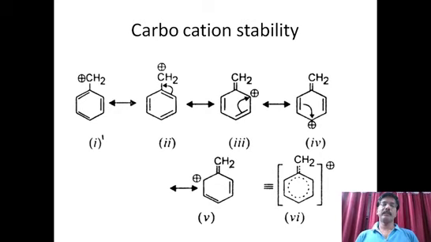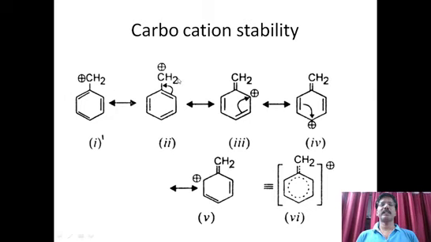When you come to the allylic and benzylic carbocations, here this is benzyl carbocation, and similarly we have allyl carbocation. They are further more stable when compared to normal tertiary, secondary, primary. Why? The reason is again here due to the presence of pi bonds, alternating pi bonds in benzene ring, they exhibit more delocalization of plus charge.